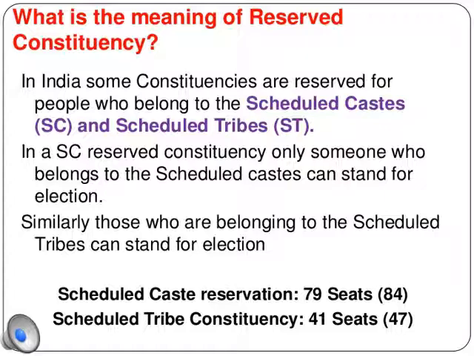And local bodies are now reserved for other backward classes, that is OBC, as well. It has been reserved for them. And similarly, one third of the seats are reserved in the rural and the urban local bodies for the women candidates too. So this is called reserved constituencies, where you are giving reserved seats for the scheduled castes, scheduled tribes, OBCs, and the women candidates who were treated as minorities during that period, who were not given